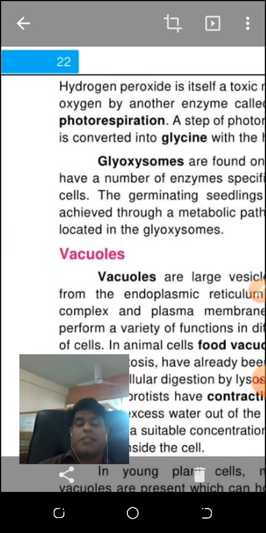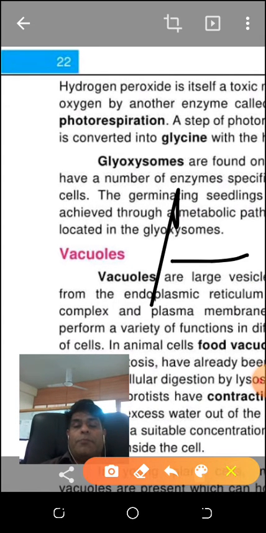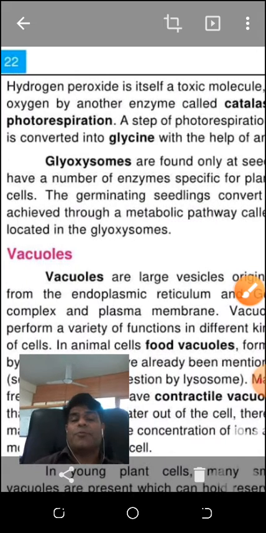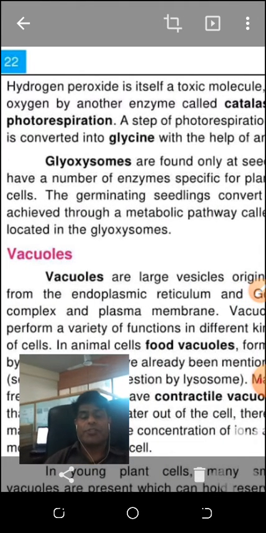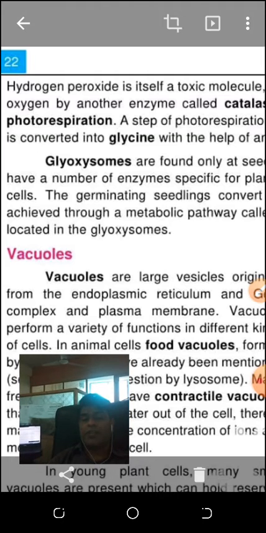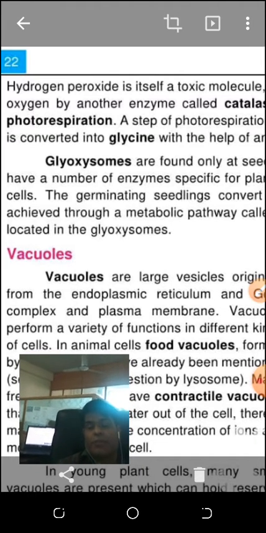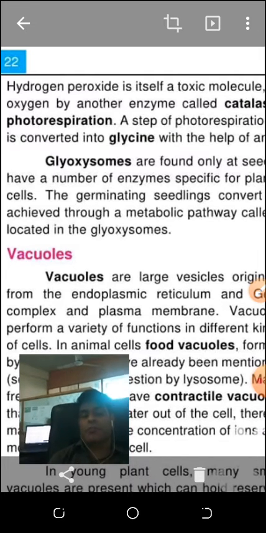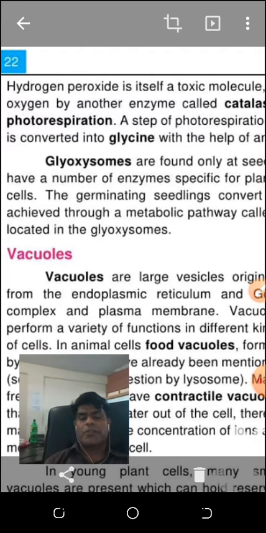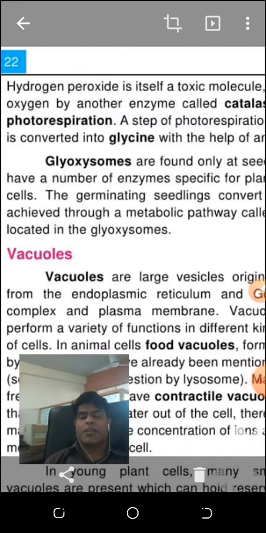The word photorespiration I have used, and I mentioned that it is an extra process that takes place in plants when carbon dioxide concentration is not enough to fulfill the requirement of photosynthesis, and another reaction takes place. Both respirations take place: one is normal respiration, one is photorespiration. Question: without photorespiration, can the plants remain alive? Yes. Photorespiration is a temporary process and does not take place all the time.